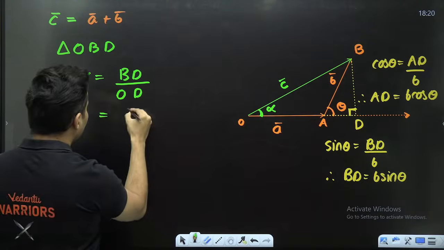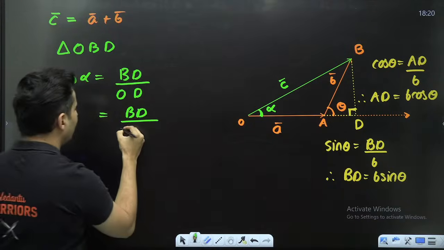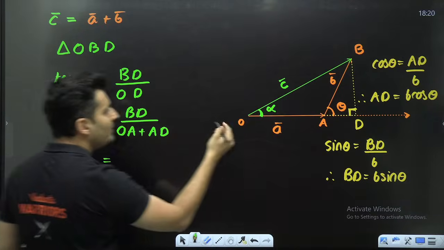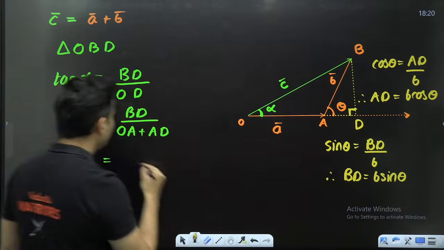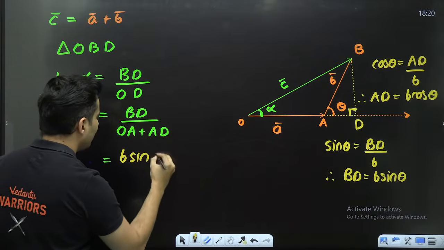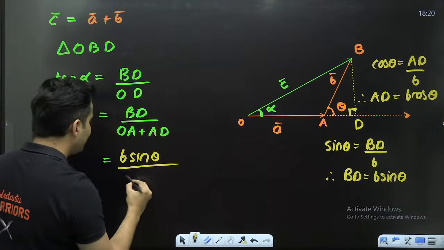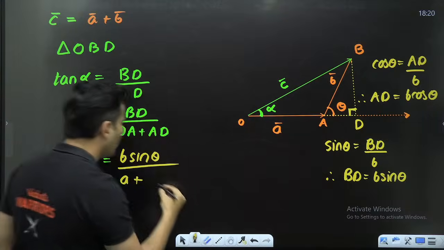Now BD, keep it as it is. Instead of OD, put it as OA plus AD. What is side BD? Side BD, I think we wrote it over here only. It is basically B sine theta. What is OA? OA is basically A. What is AD? AD is basically B cos theta.